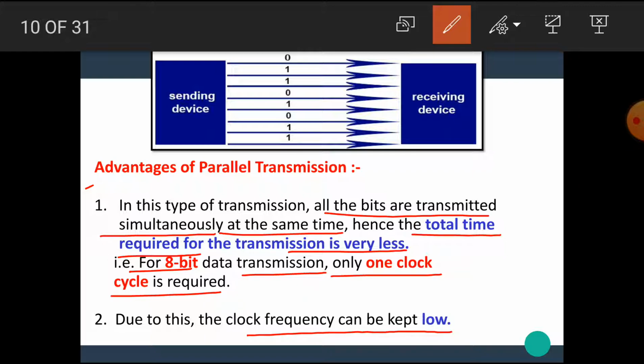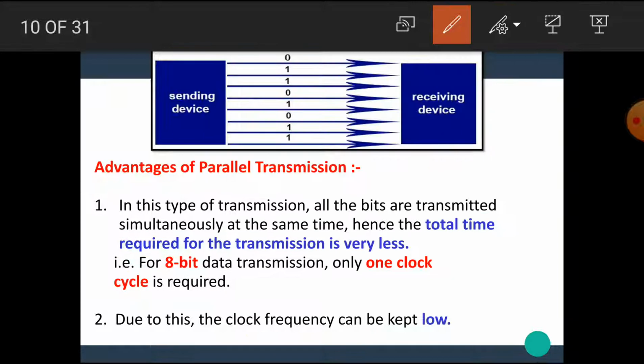As we have seen, the transmitter can transmit data through the parallel data wires, hence an 8-bit data can be transferred in only one clock cycle.